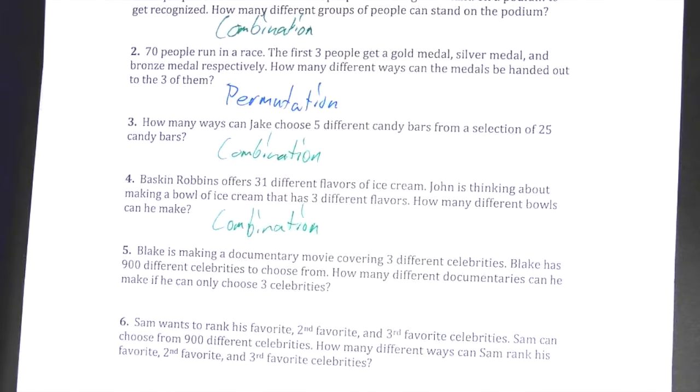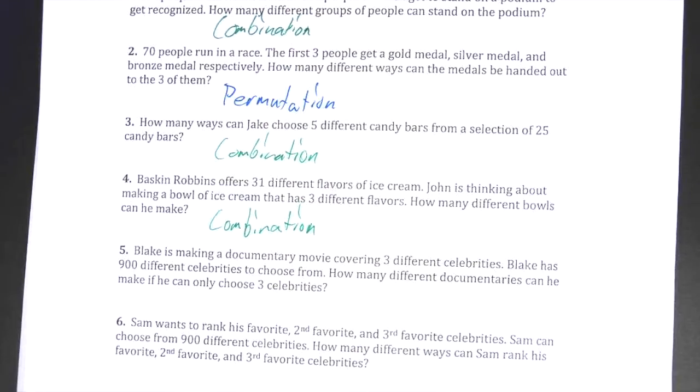All right, just glancing around. So pretty much all correct answers. On 5, it says Blake is making a documentary movie covering 3 different celebrities. He's going to choose 3, out of 900, to make documentaries about. But he doesn't actually specify if there's anything different about each of these documentaries. So what does that make it on number 5?